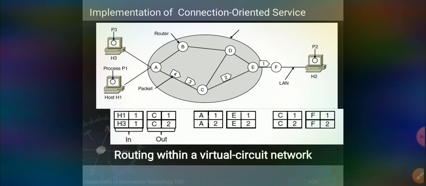As an example, consider this host H1. Host H1 has established connection 1 with host H2. It is remembered as the first entry in each of the routing tables.